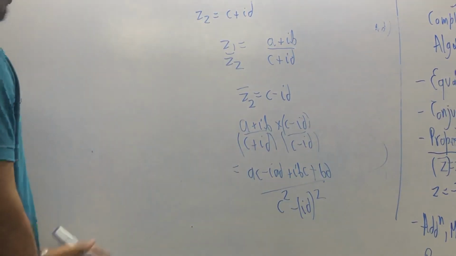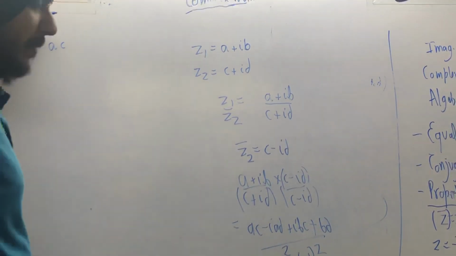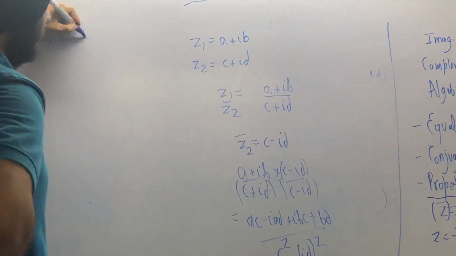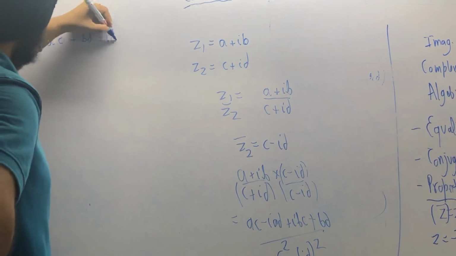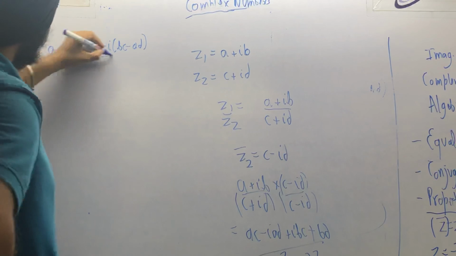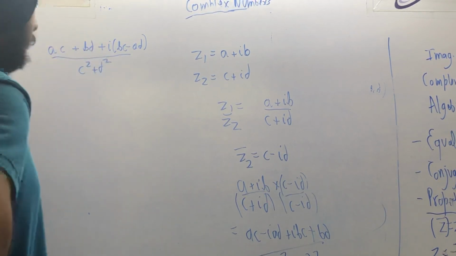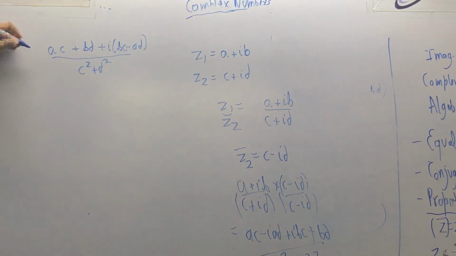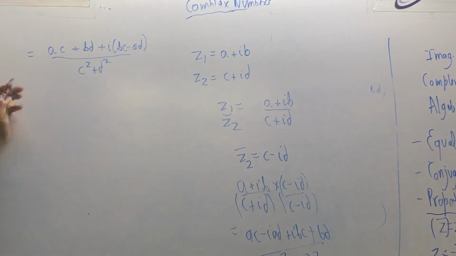Now just solve this. Separate the real and imaginary parts. So ac plus bd, plus iota bc minus ad, divided by c square plus d square. Iota square is minus 1, so minus minus plus, giving c square plus d square. Now separate both the real and imaginary parts.